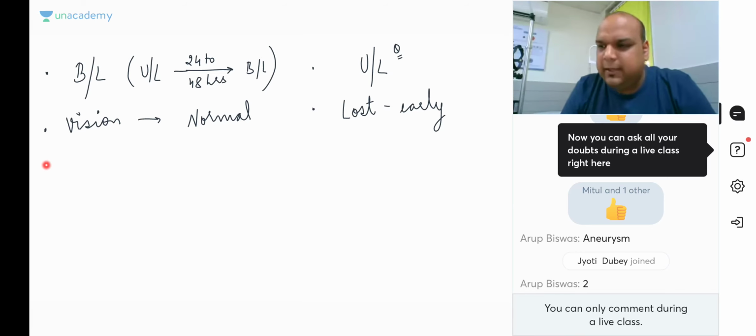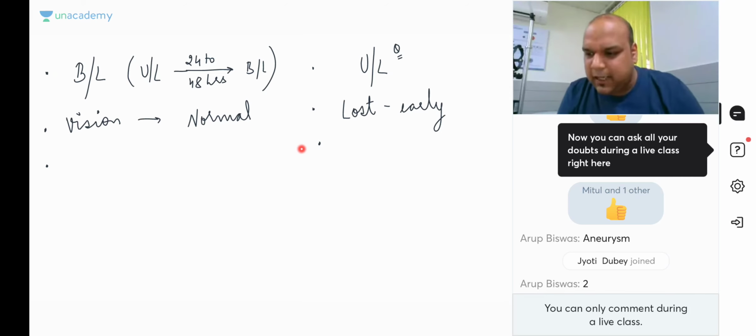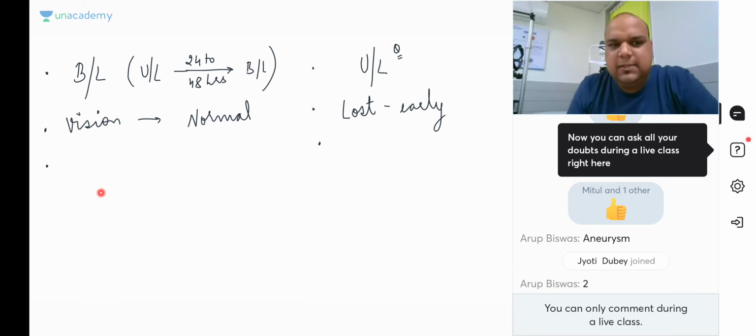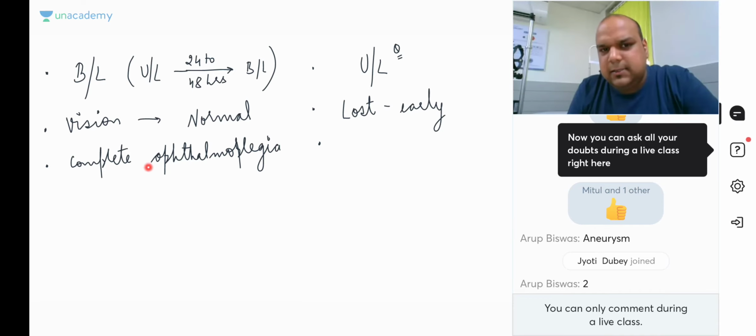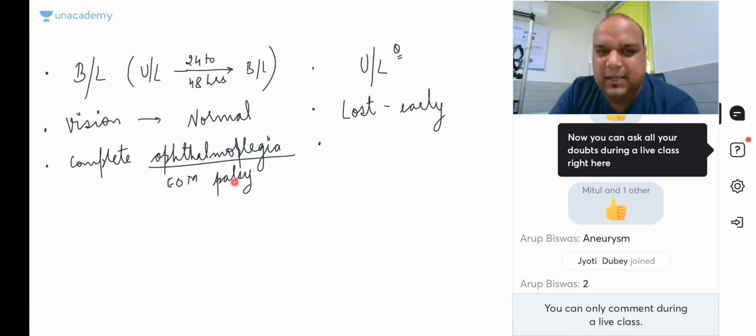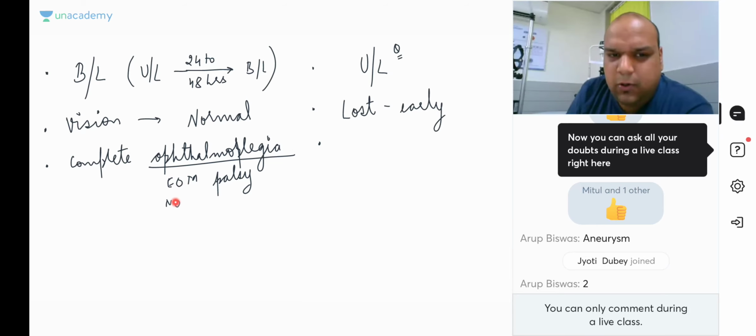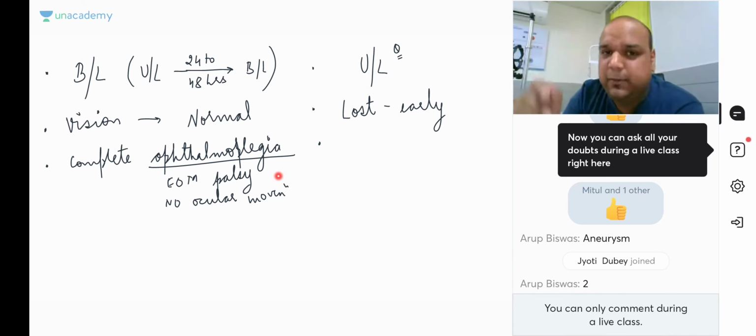Then everybody, the next point of difference that we need to understand is, if cranial nerves are paralyzed, what is occurring? There is complete ophthalmoplegia. Ophthalmoplegia means extraocular muscle palsy, so no ocular movement basically. Because all the nerves are paralyzed, third nerve, fourth nerve, sixth nerve, there will be complete ophthalmoplegia. In orbital apex syndrome, also it will be complete, but concurrent.